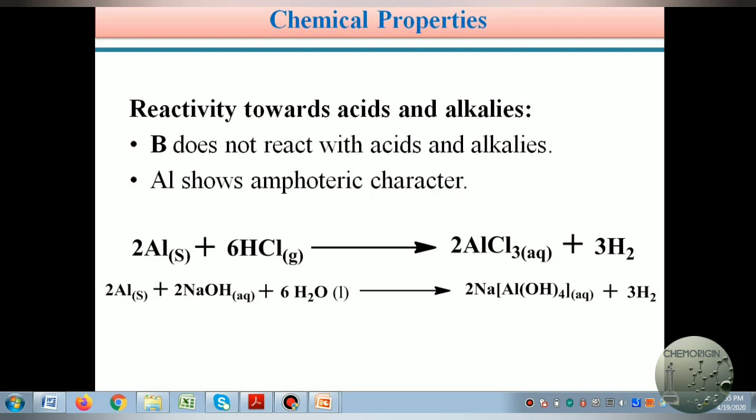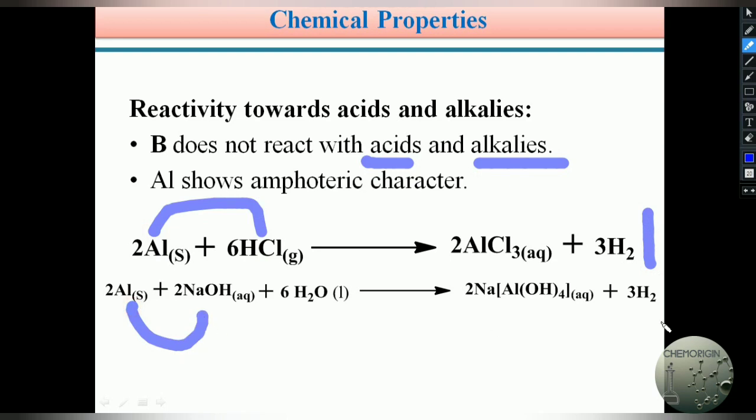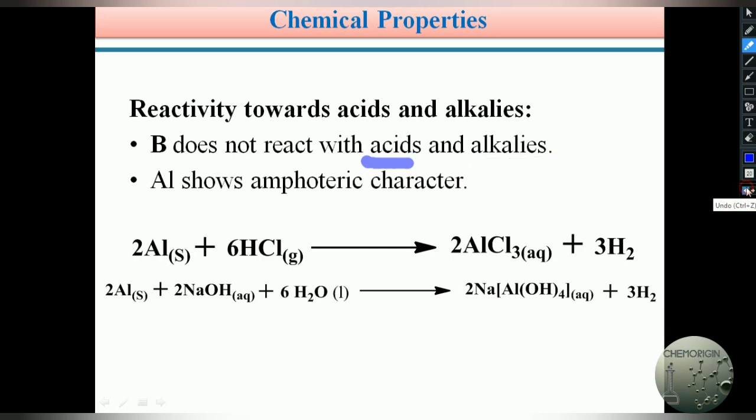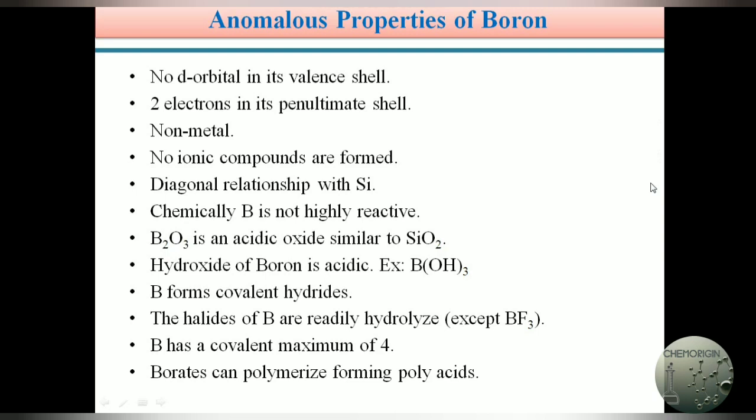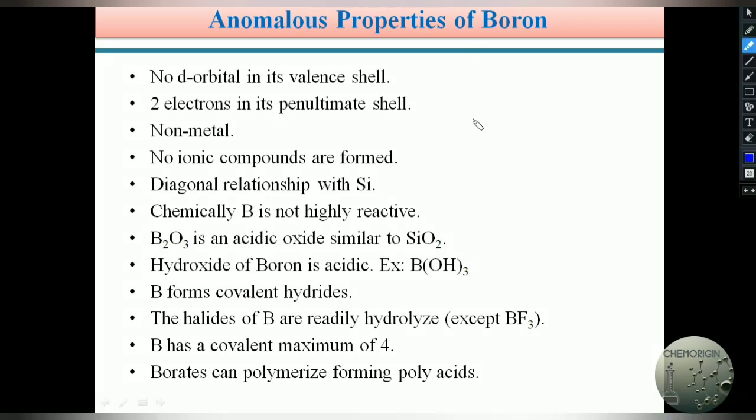Aluminum reacts with acid and liberates H2, and reacts with base and releases H2. But boron does not react with any acid or base and does not release hydrogen, whereas the other third A group elements react with acids or bases and release hydrogen gas. Hence boron is chemically not reactive like other elements in the third group.